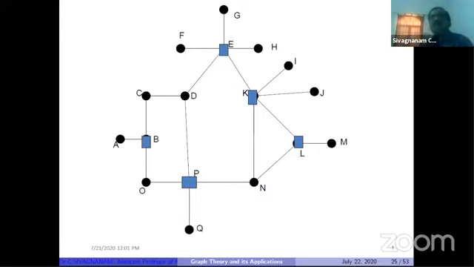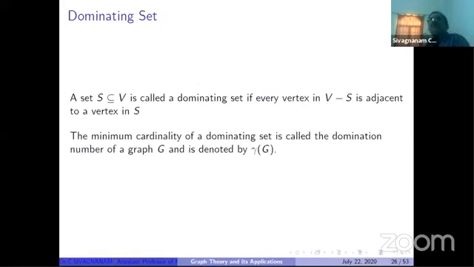So what is the meaning of dominating set? A dominating set is a subset of the vertex set, and every vertex outside S has at least one adjacent vertex in S. We can find a lot of dominating sets for any graph.